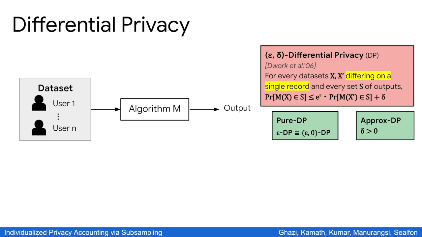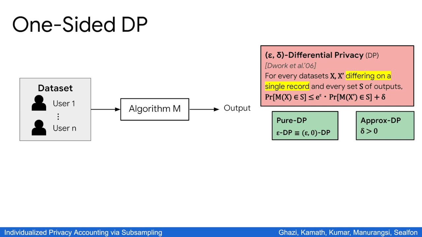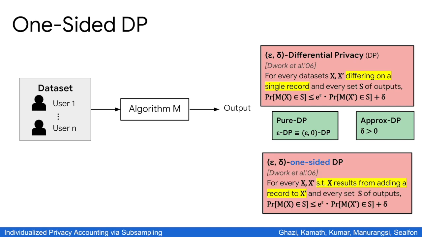Now we will consider the one-sided variant of this notion called one-sided DP, where we now only enforce the inequality for X that is a result of adding a record to X prime. In other words, we allow this inequality to be violated for X that is a result of removing a record from X prime. To avoid confusion, we will call the original notion of DP two-sided DP henceforth.